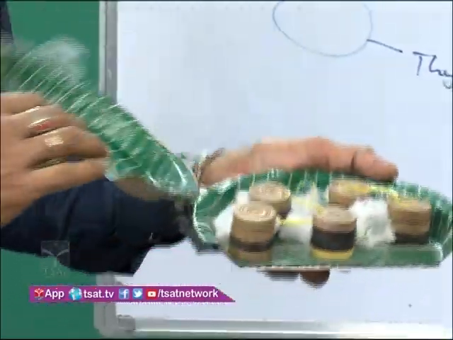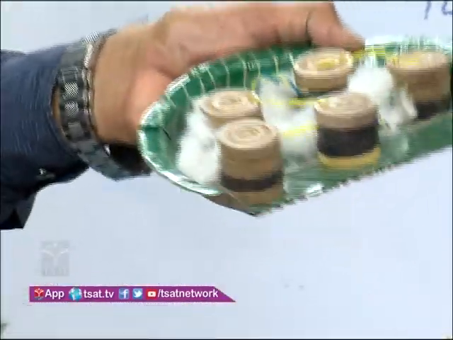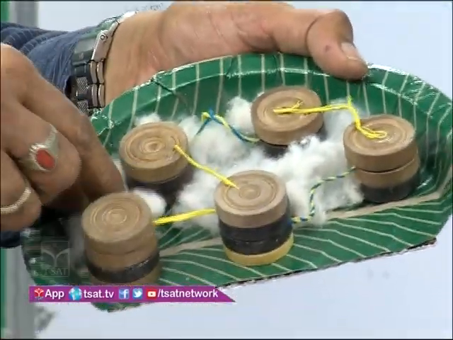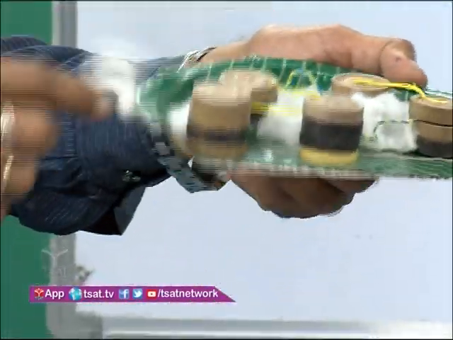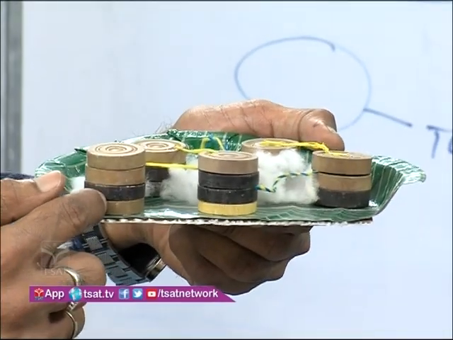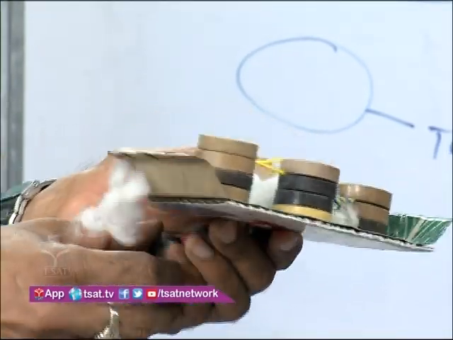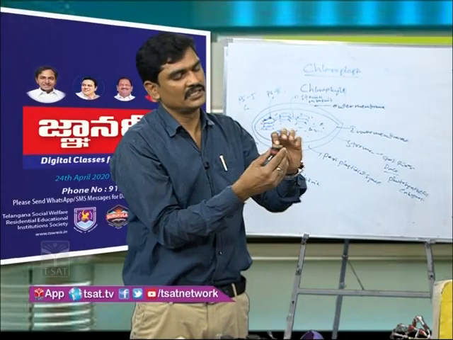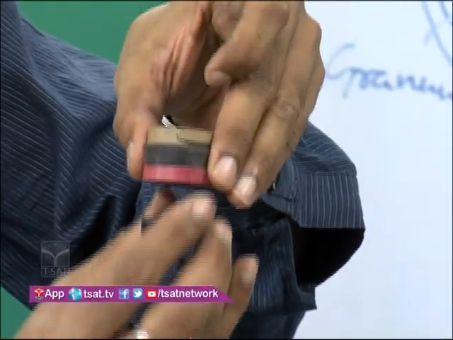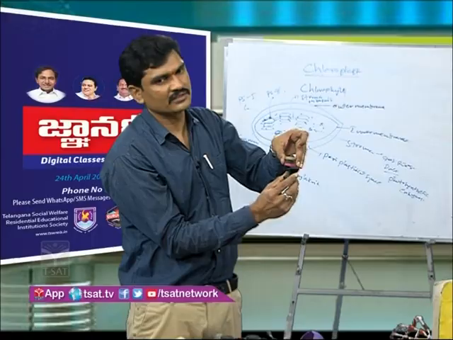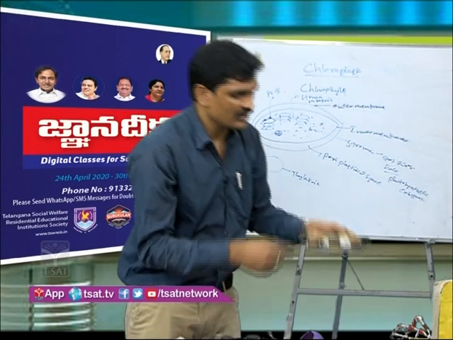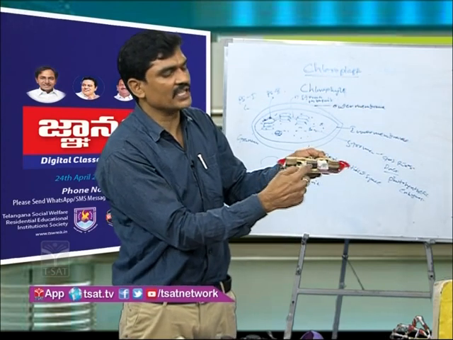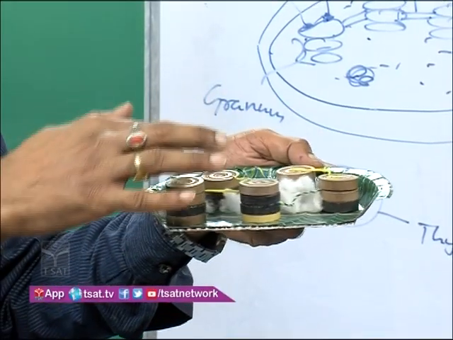Inside, the liquid-like structure is called the stroma, and here you can see the stacks of thylakoids. The thylakoids are arranged one over the other like this. Each one is called a thylakoid, and a stack of thylakoids is called a granum, plural grana.